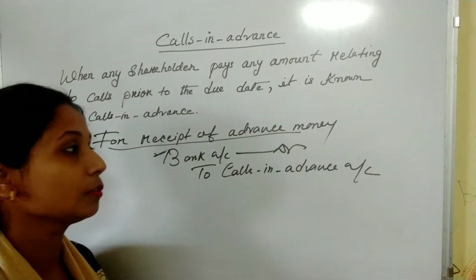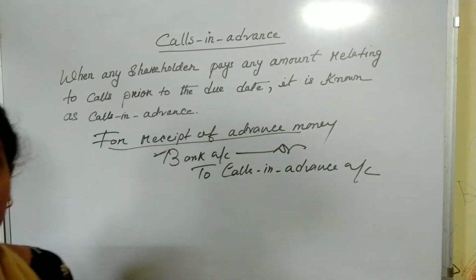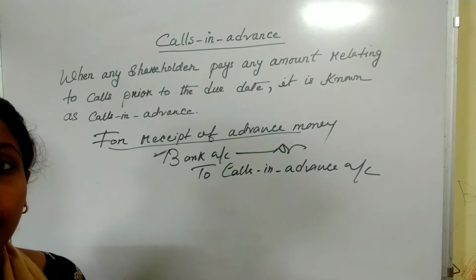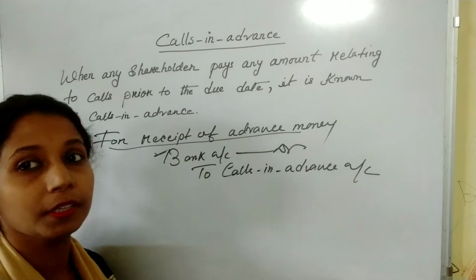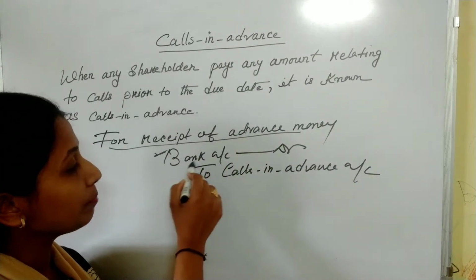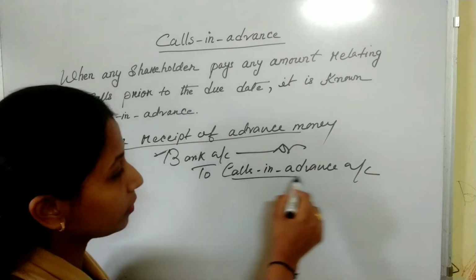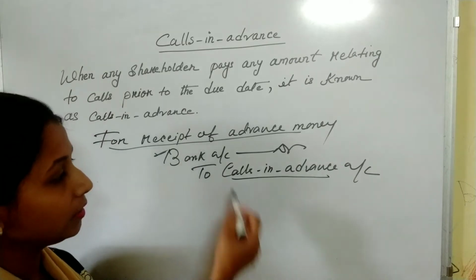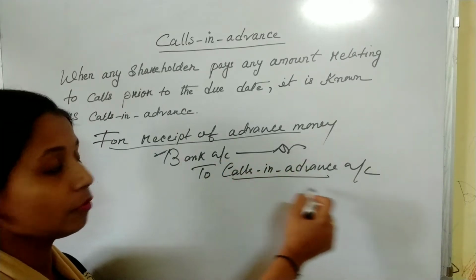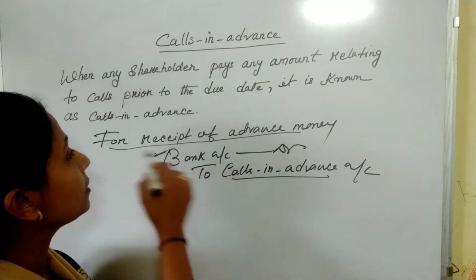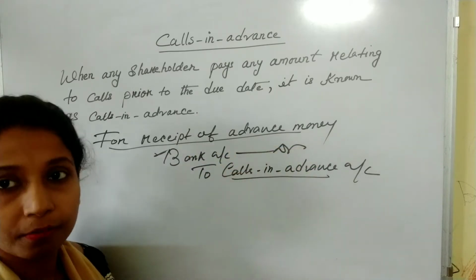You know well that when an amount is received, the bank is debited. The amount so received by the bank is against calls in advance. That is why we have credited calls in advance. Bank account debit to calls in advance. This is the journal entry for receipt of advance money.